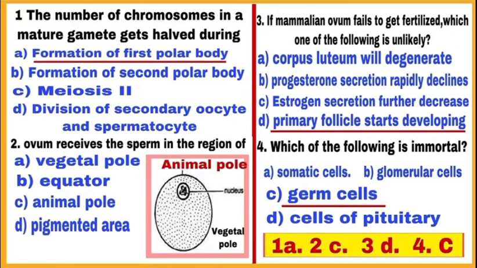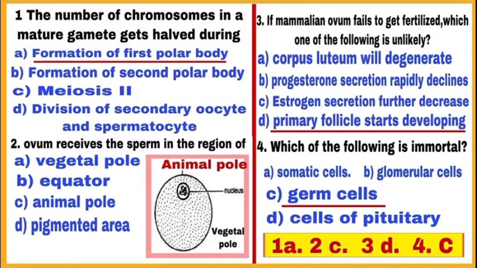And in spermatogenesis, chromosomes are reduced to half when spermatogonia change to primary spermatocytes. So, out of 4 given options, the correct choice is A. The number of chromosomes in a mature gamete gets halved during formation of first polar body. So, mark A.